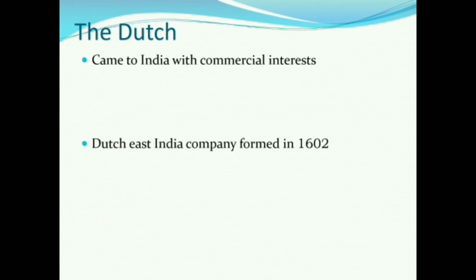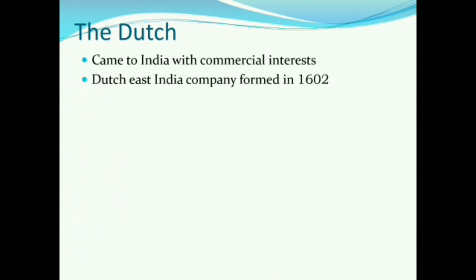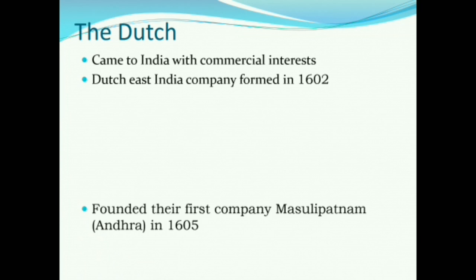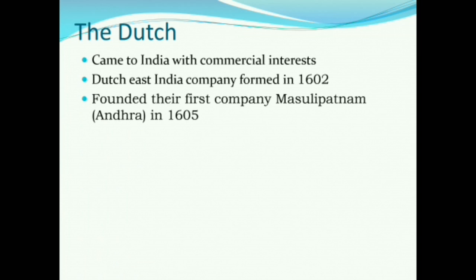Now let's start with the Dutch. The Dutch also came as traders. They had commercial interests. The lucrative Eastern trade brought them to the Indian shores. The Dutch East India Company was formed in 1602. The first factory was established at Masulipattnam in 1605.